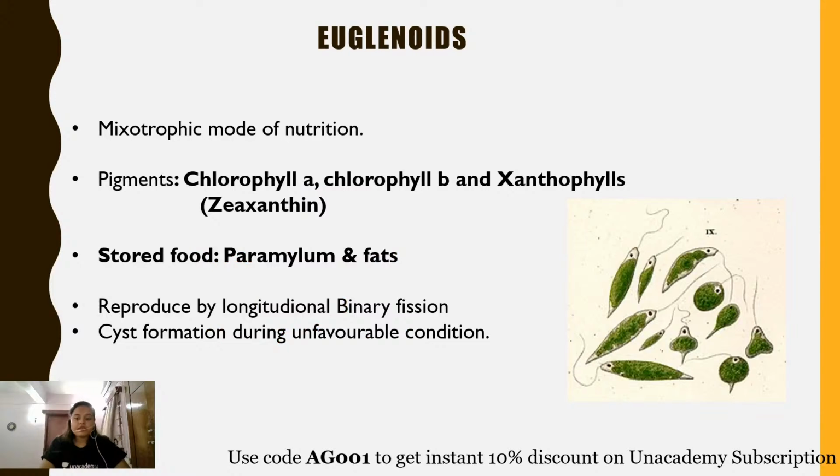Now, moving ahead, coming towards the next class, which is the euglenoids. The most famous example is the euglena. So, what happened with euglena? We have seen that in the two kingdom system of classification, which was given by Linnaeus, euglena was unable to find a place. What was the reason?